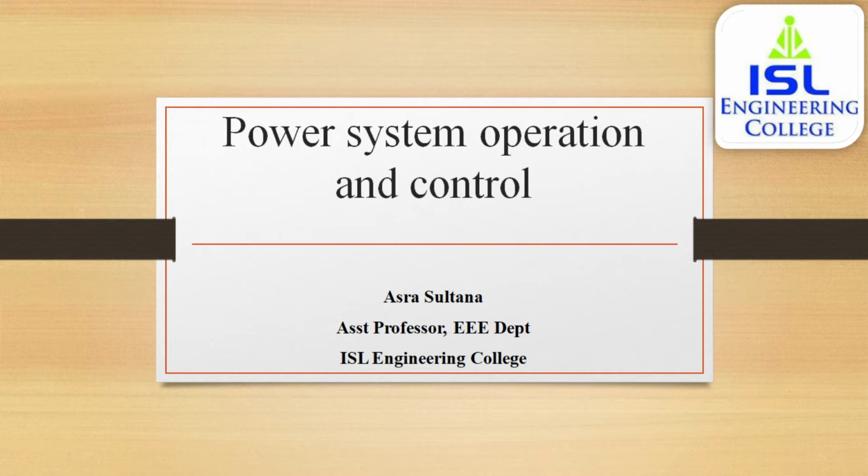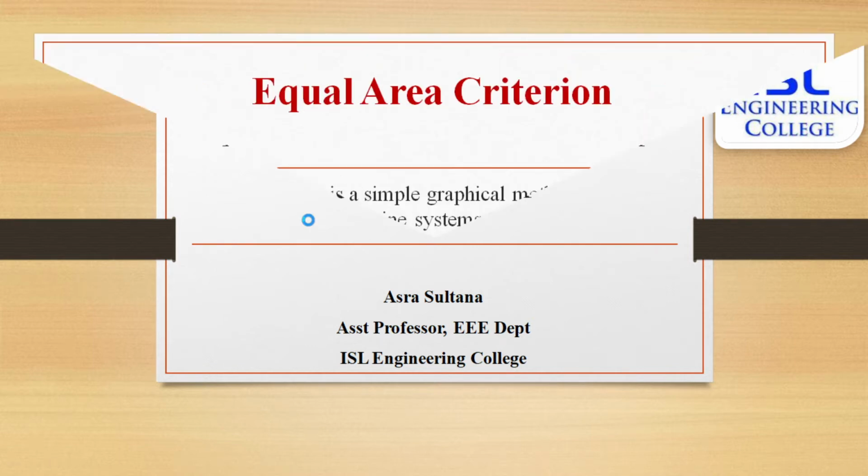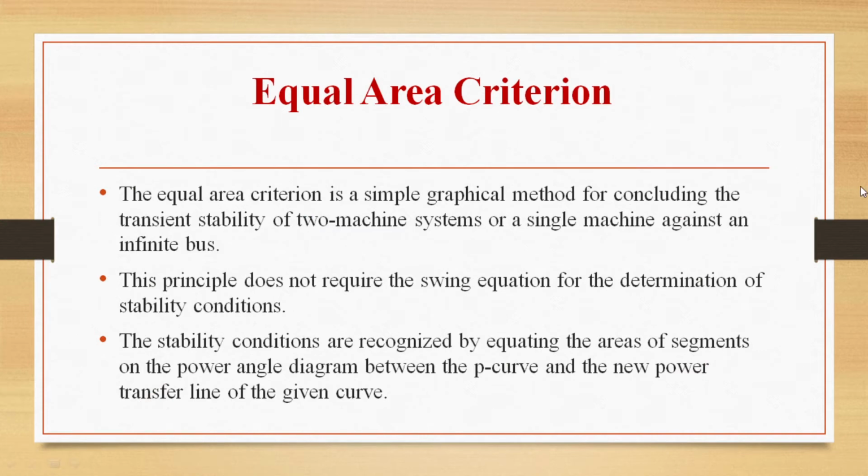In previous classes we have seen the steady state stability and transient stability of power system analysis. Today we are going to see the equal area criterion concept. So what is equal area criterion? It is a simple graphical method for concluding the transient stability of two machine systems or a single machine against an infinite bus. We are going to plot a graph between delta, the angle, and time, and see when the system is stable and unstable in this equal area criterion characteristics.